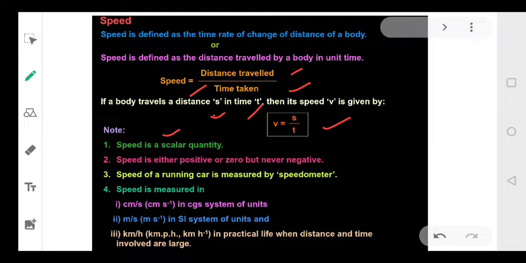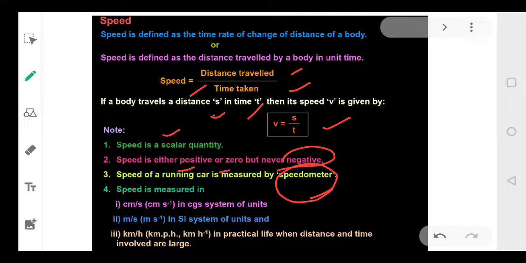Speed is also a scalar quantity. Speed can have positive and 0 values, but it can never be negative. Speed कभी भी negative नहीं हो सकती. And there is a device by which we can measure the speed, and that device is called a speedometer. Bike और कार में आप देख पाते हैं वहाँ speed लिखी होती है, कितनी speed पर आप गाड़ी चला रहे हैं. So that is called a speedometer.